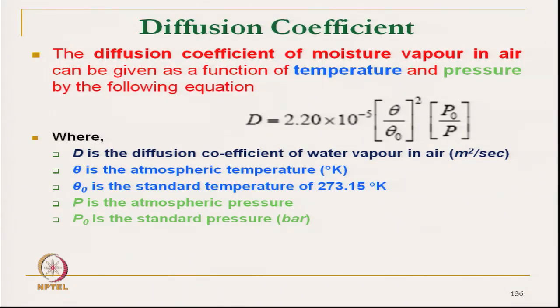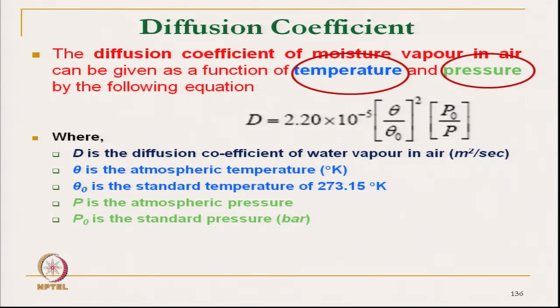Diffusion coefficient, if you see, depends on two factors. One is the temperature of the system, the atmosphere, and also the pressure. At higher atmospheric temperature, the diffusion coefficient is high. At higher pressure, the diffusion coefficient will be reduced. So, if the environmental temperature is increased, the diffusion coefficient will increase, that means it will have higher diffusion.